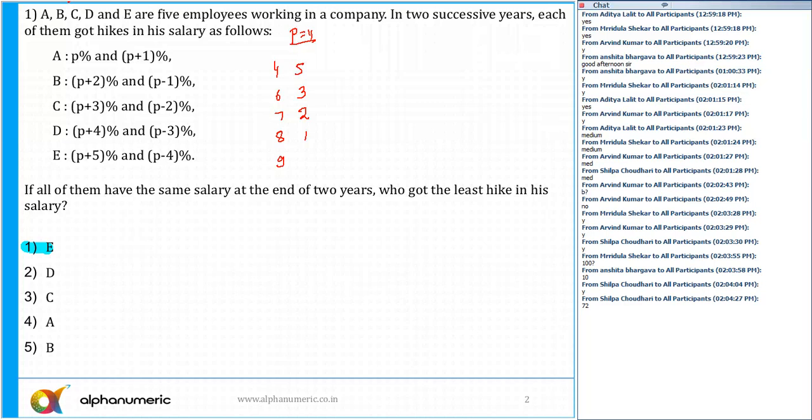And then that is 9 and 0%. And it is 2 successive years. So I can use the formula of the successive. What is the formula of the successive? It is simply x plus y plus xy by 100%, isn't it?